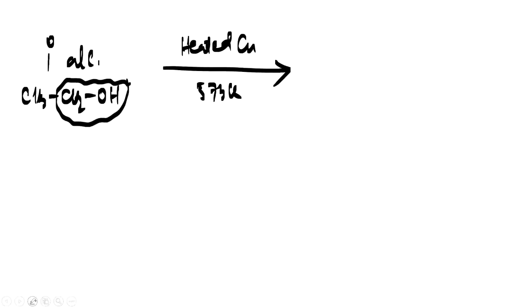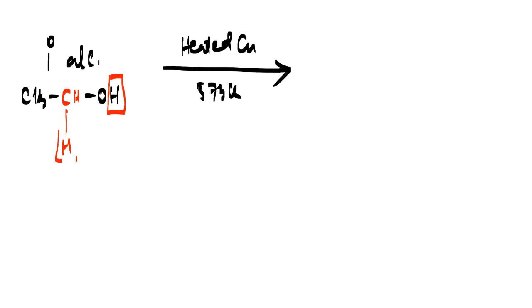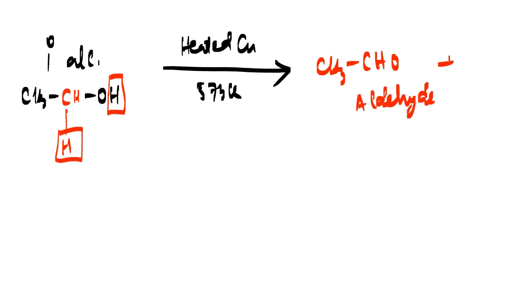What will happen here? This H will come out and this H will also come out. So you will be getting CH3CHO, that is, aldehyde is formed. And two hydrogens are coming out, that means hydrogen gas is also liberated.